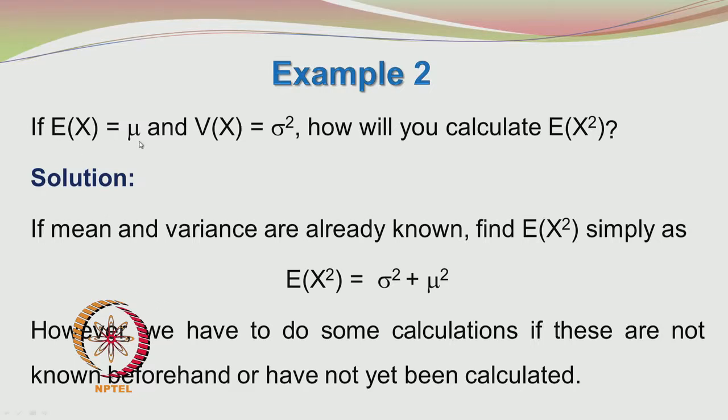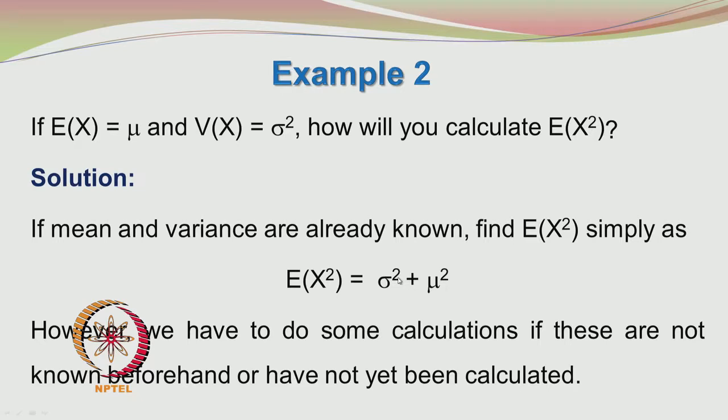If E of x is equal to mu, which we know very well, and V of x is equal to sigma squared, how will you find E of x squared? The solution is, if you already have the mean and variance with you, you can use the result from the previous example and take E of x squared as equal to sigma squared plus mu squared.